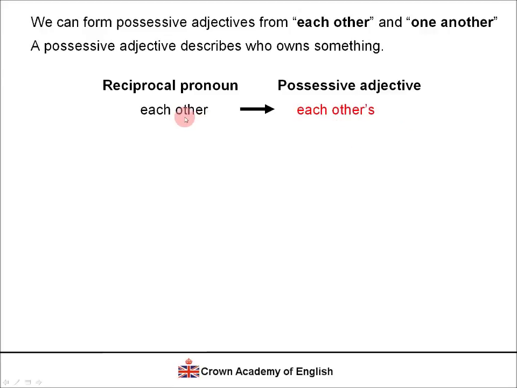So each other is the reciprocal pronoun, and each other's with an apostrophe s is the possessive adjective, and one another becomes one another's. So these are the reciprocal pronouns, and we have already seen how to use them, and now we are going to look at how we use these possessive adjectives.